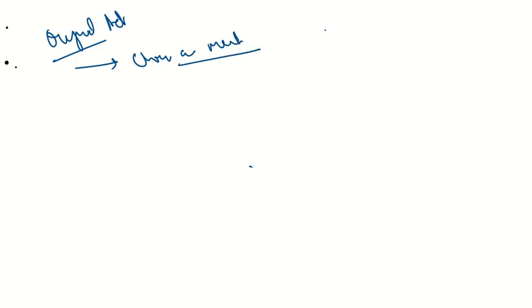First, the chairman and members, how long can they hold office? Earlier, before 2019, they could hold office for 5 years or until 70 years of age, whichever is earlier.